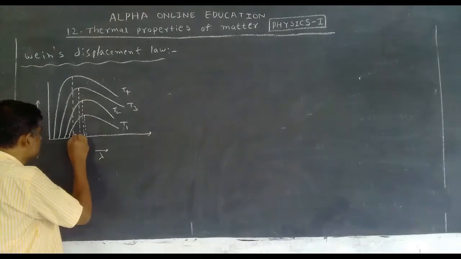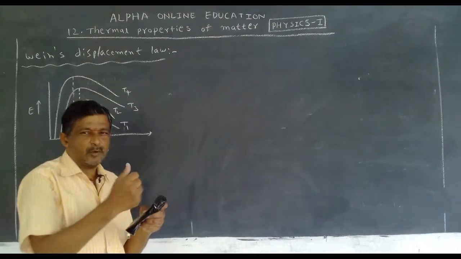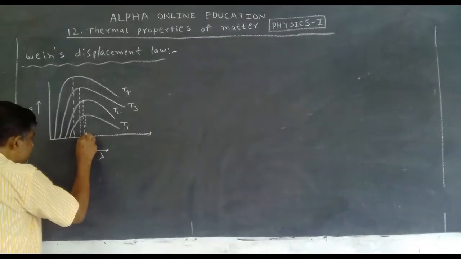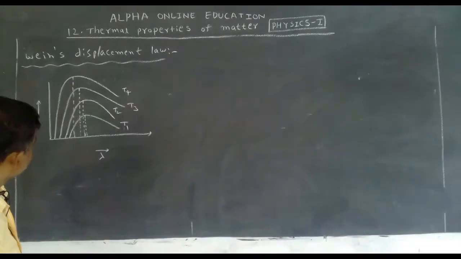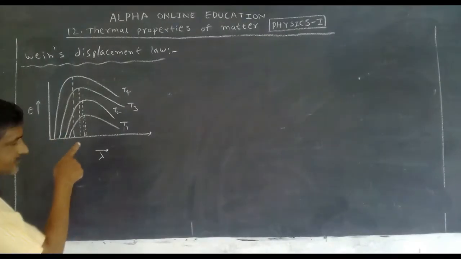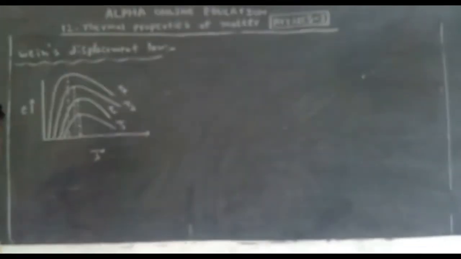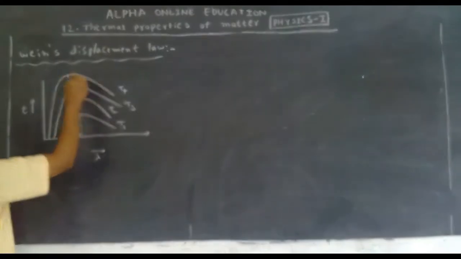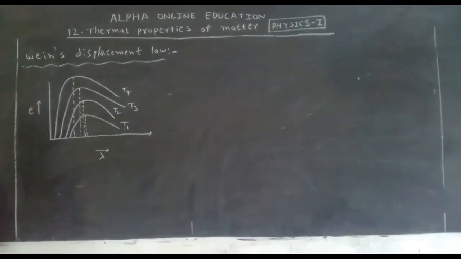Means when the temperature of the black body increases, the emission of energy increases. But when he was plotting the graph, one result was observed by Wien. See, this is the maximum energy value at temperature T1, T2, T3, and this is the maximum value when temperature is T4.